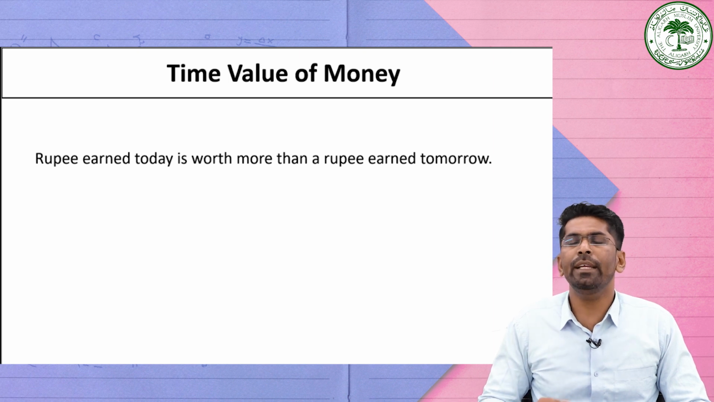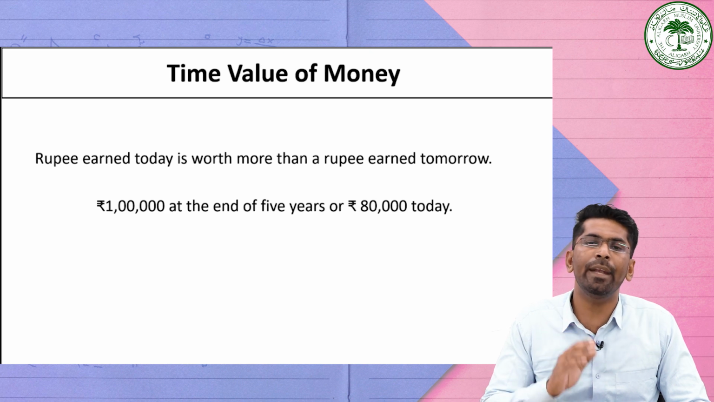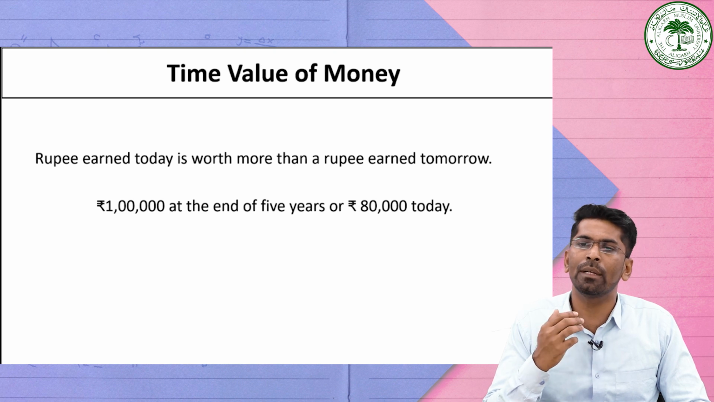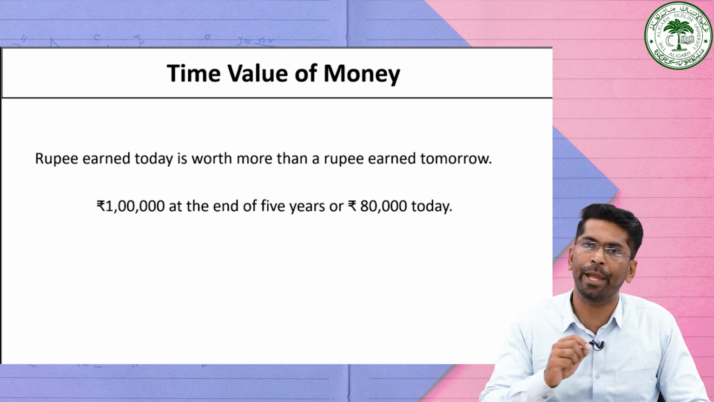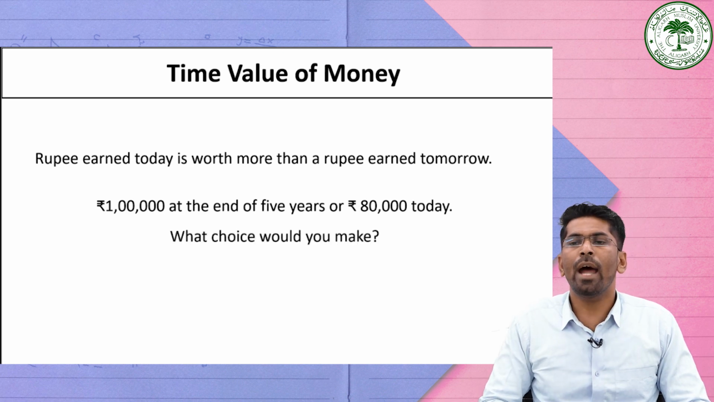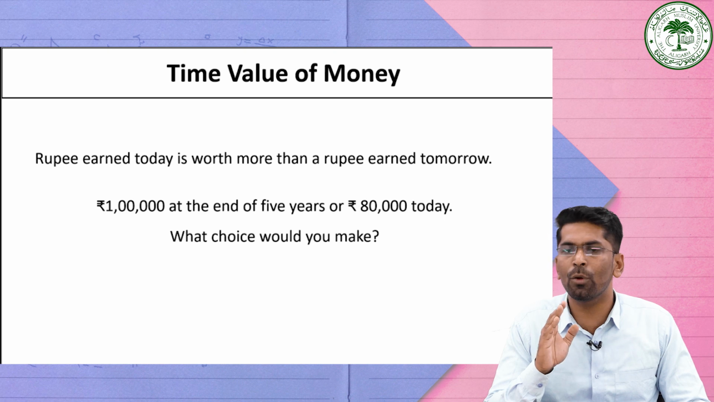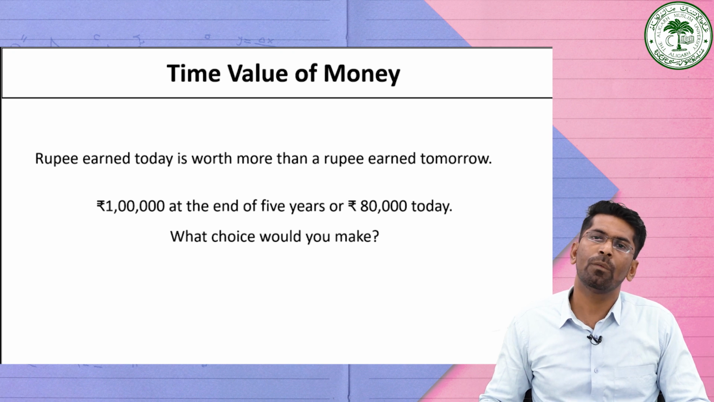Your father has decided to gift you 1 lakh rupees at the end of 5 years, and has also given another option, that is, he gave you a choice of having 80,000 rupees today. What choice would you make? Would you accept the 1 lakh rupees after 5 years or 80,000 rupees today? What do you say?